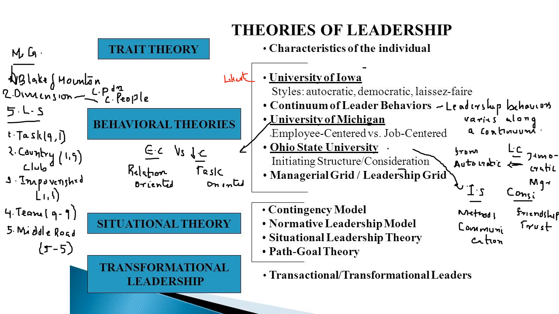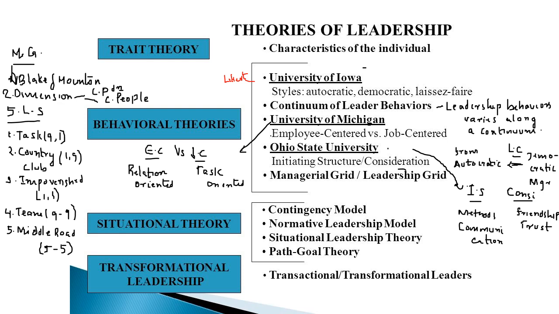Then comes the country club leader. Country club leader means he is focusing on the welfare of the people, that is his 9 here, 9 is in the y axis. So that means he is focusing on concern for people more than the production. Then impoverished means he has neither concern for people nor for the production. So that is an impoverished leadership style. Team based leader means he has equal consideration for production and people. So that's the best type of leadership style. Then middle road means okay, average consideration for production and people. So that is the middle road one.